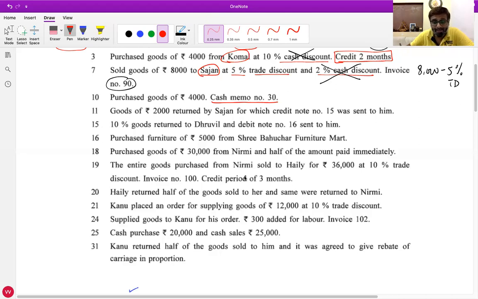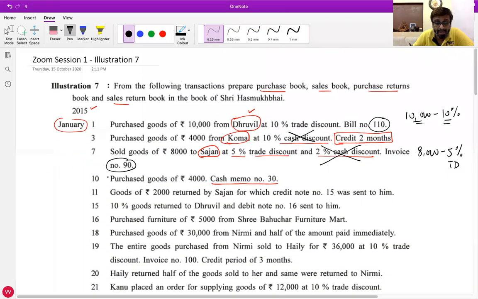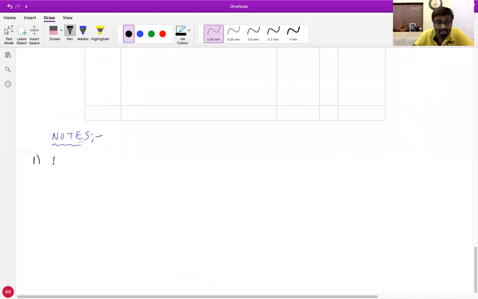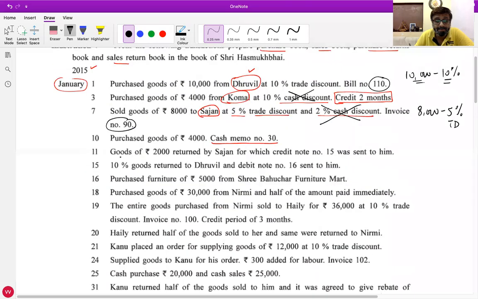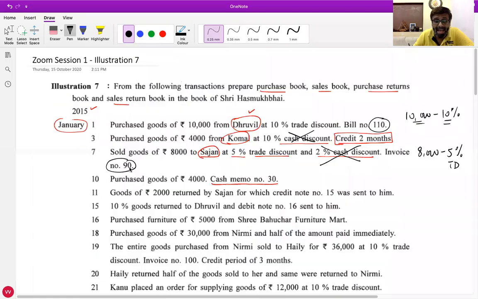Did you understand this? It's a cash transaction, so it will be recorded in cash book. So all of you write down in the note at the end, note number 1. This is date number 10th. So 10th January 2015. It is cash purchases.